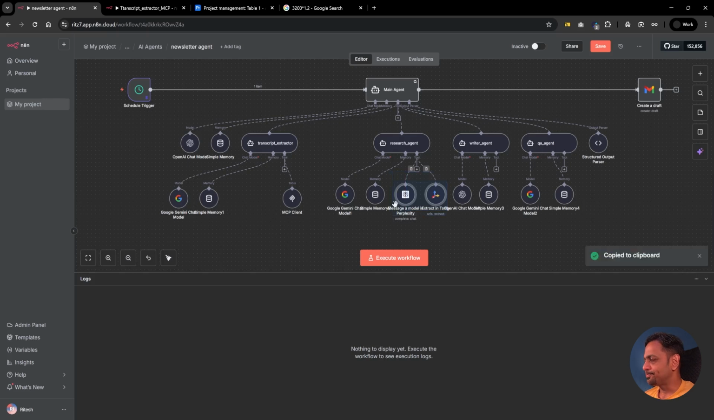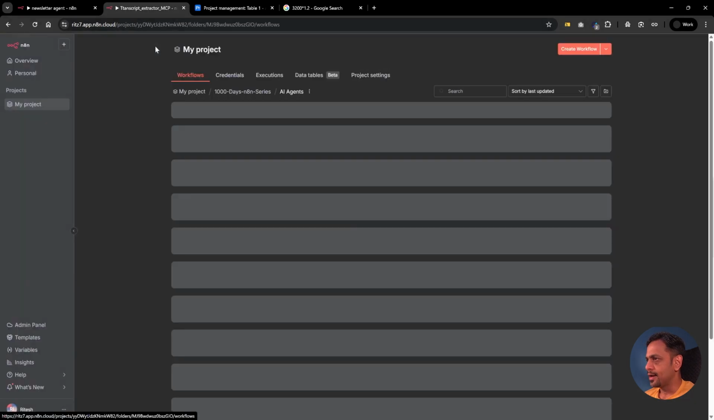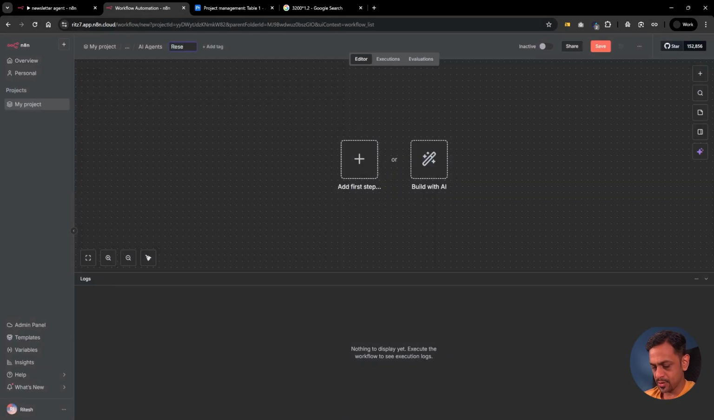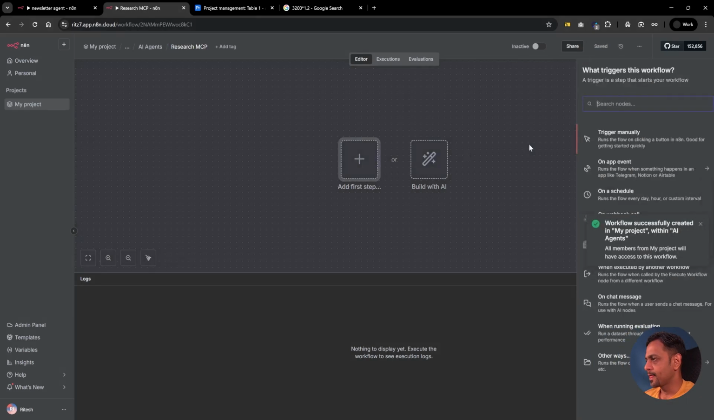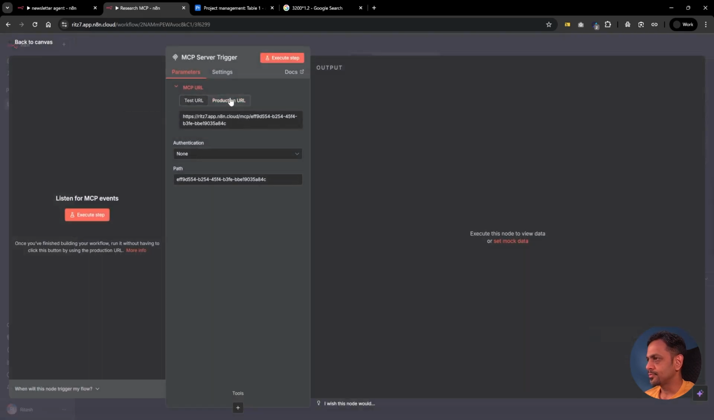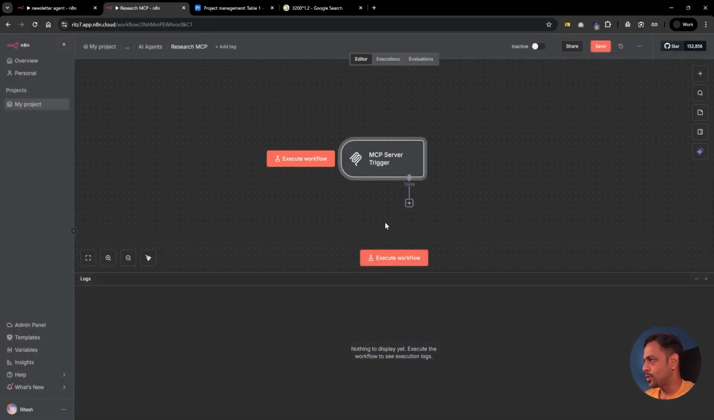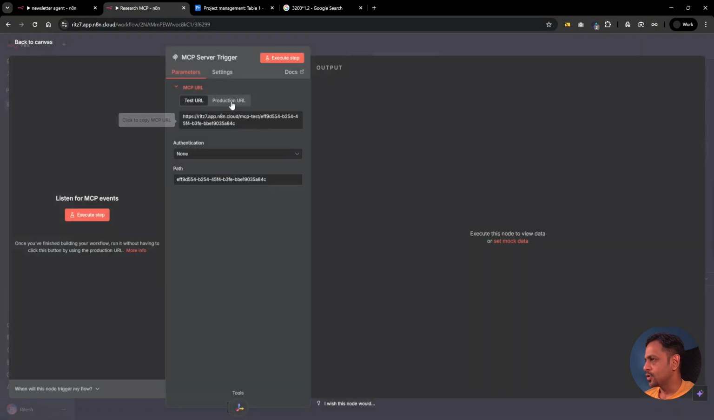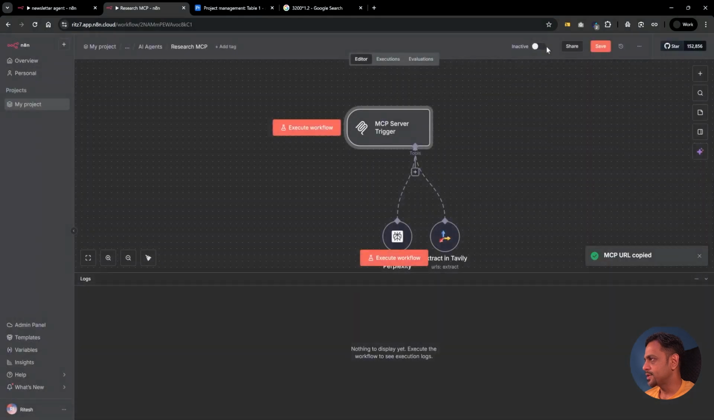Okay, and let's go here and create one more, and we're going to call this Research MCP. Again, MCP server trigger. Okay, so I'll copy it later. So paste this over here, connect, go over here, production URL, copy this, activate.